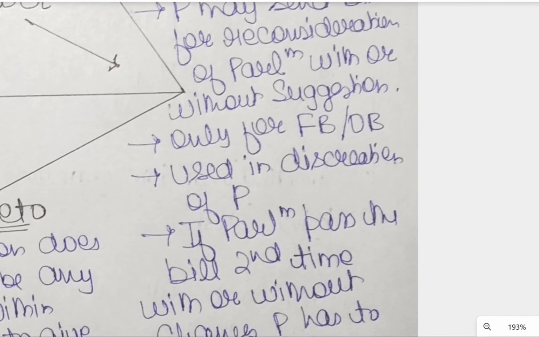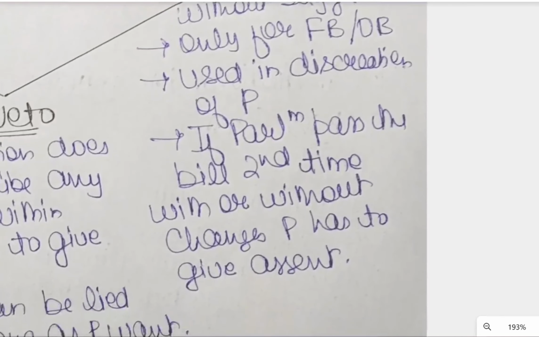It is a discretionary power of the President. Very important: if Parliament passes the bill for the second time, with or without changes, the President has to give assent to the bill. There is no option other than giving assent available to the President when the bill is passed for the second time in Parliament after reconsideration, whether changes have been made or not.